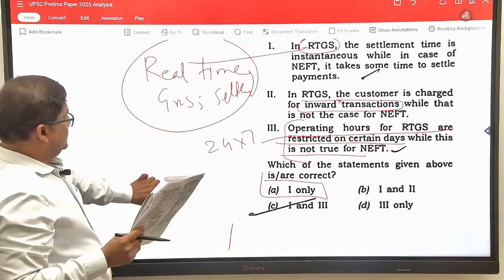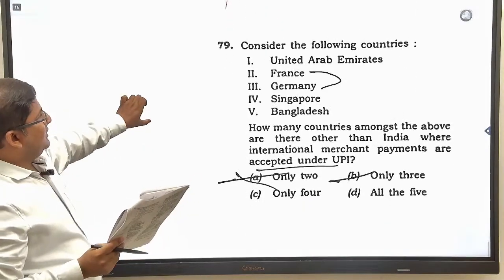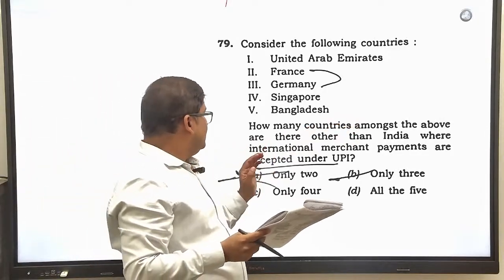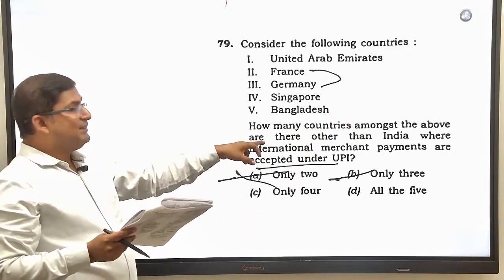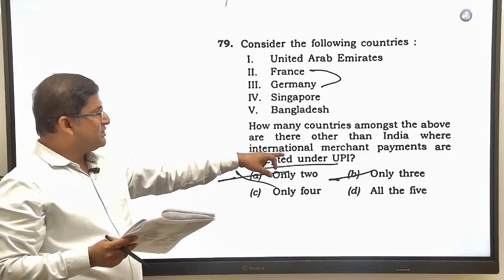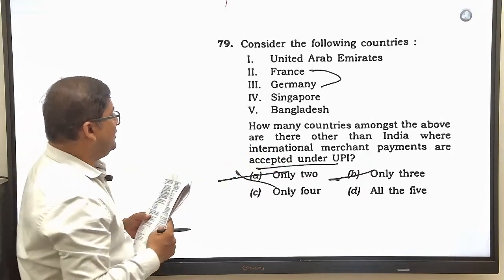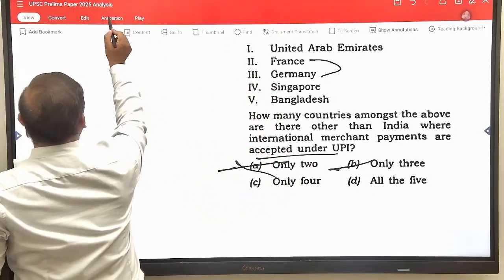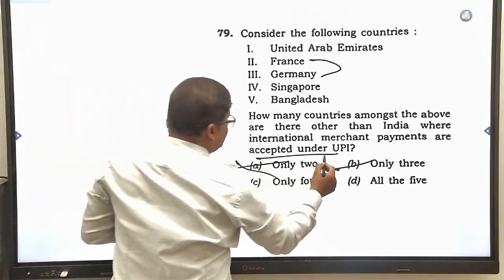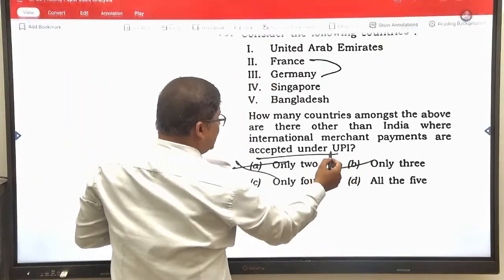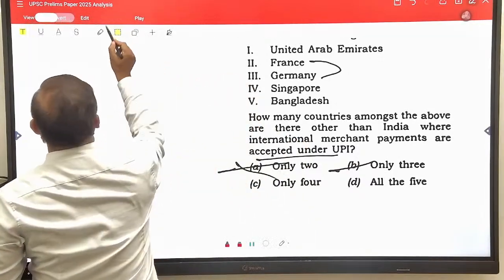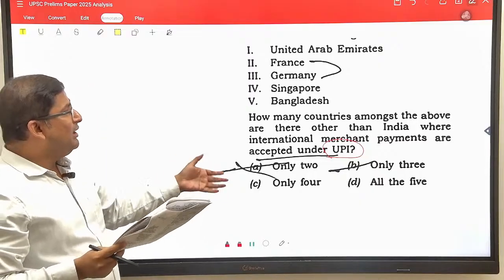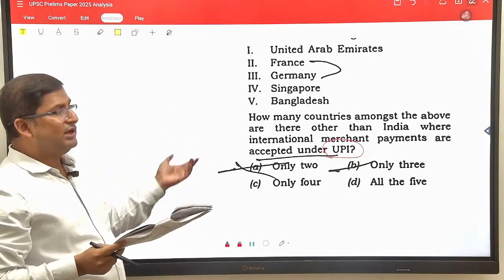Now come to the next. See, this was in the news also. In how many countries amongst the above, other than India, are international merchant payments accepted under UPI? UPI means Unified Payments Interface, which you use to transfer money. For example, we are using UPI to transfer money. So, in how many countries is UPI used to transfer money?